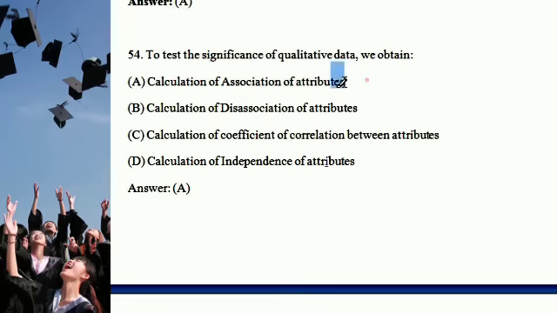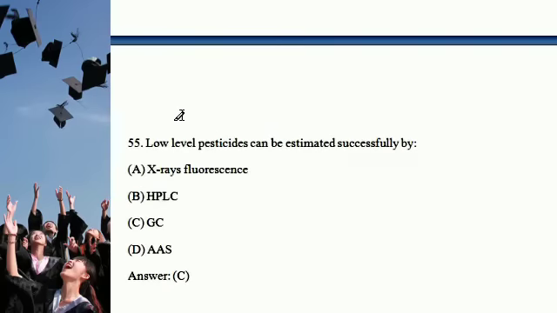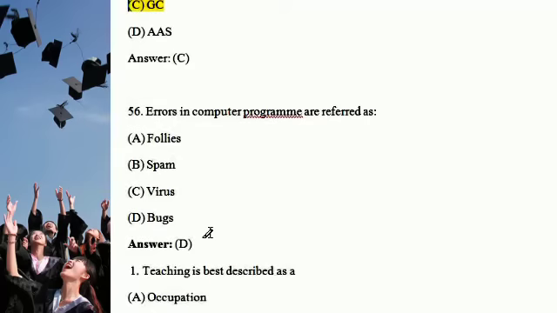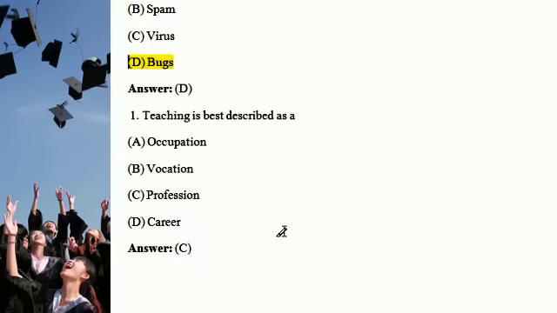This first answer is the correct answer to state significance of qualitative data. And the next question: low level pesticides can be estimated successfully by GC, which is the correct answer. Next, errors in computer programming are referred to as bugs. And next question, teaching is best described as a profession.